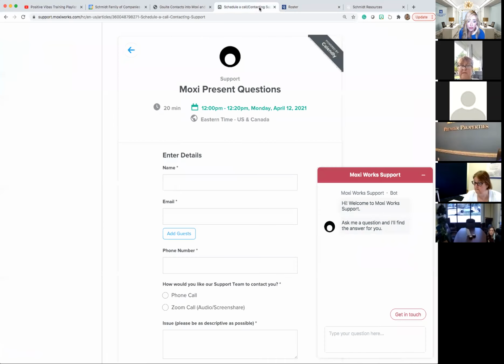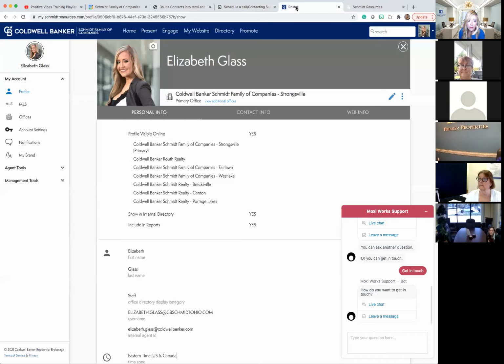either through support.moxi.com like I showed you here, or inside of Moxi, your account on any page. Clicking the chat box in the bottom right-hand corner allows you to have a chat right there with a person. And then if you do leave a message or schedule a call, when they're open, their timing's open. I think they're California time, so they might adjust their time by a couple hours, but it'll allow you to get the help you need in the way you need it, right?